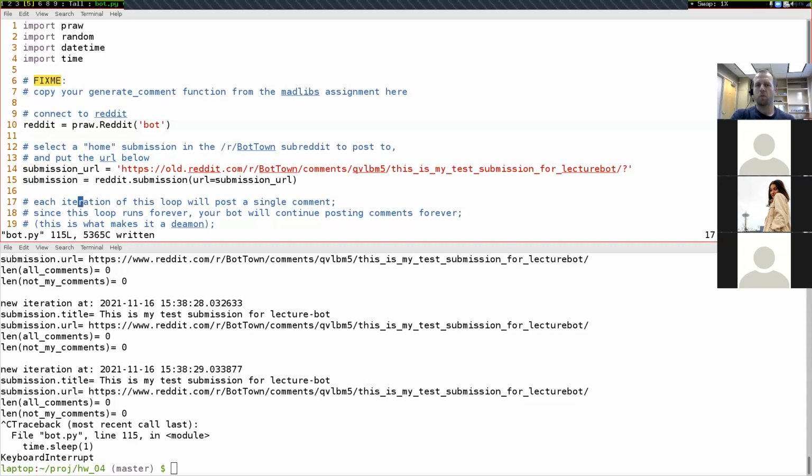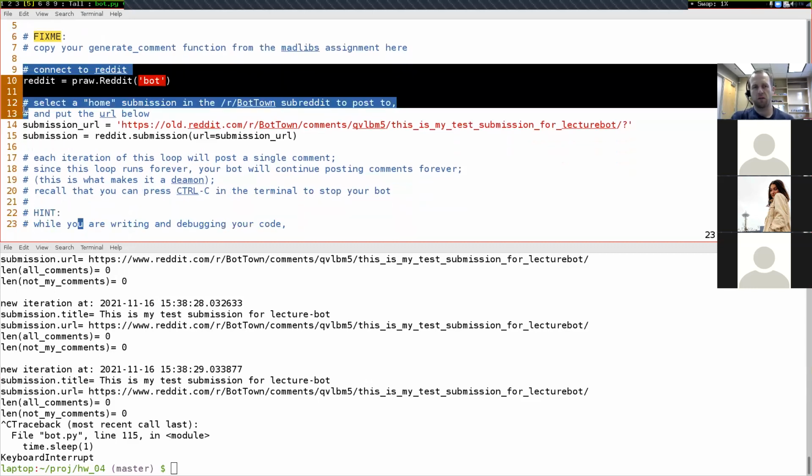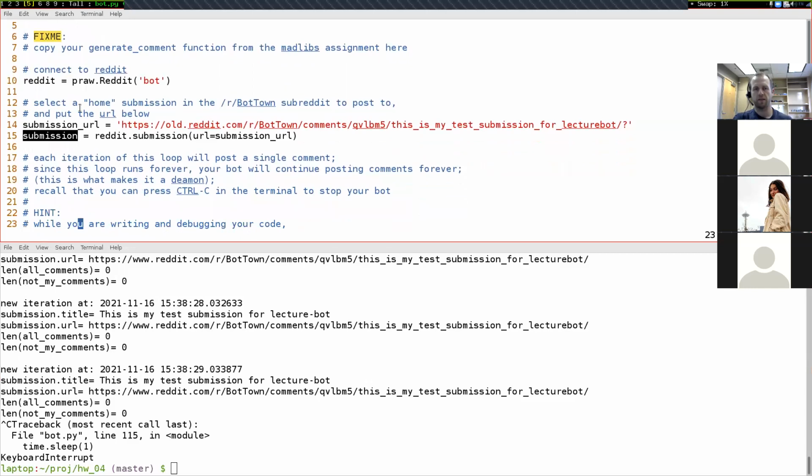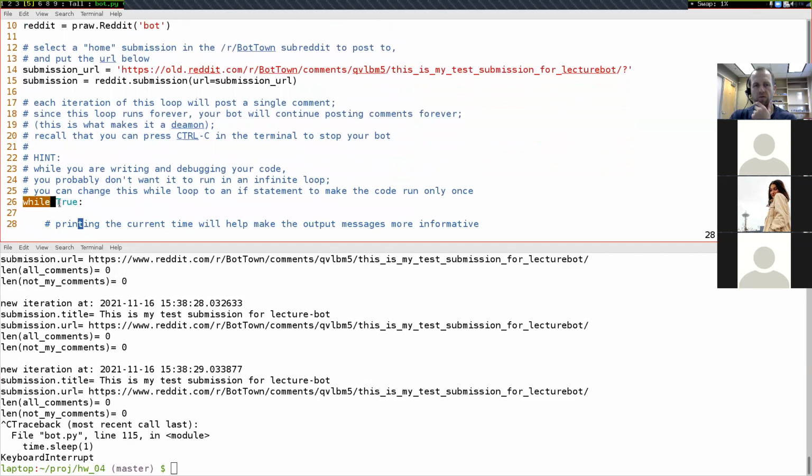So up at the top here, we're just doing things that we've seen before, getting a submission ready that we'll be able to work with. And then down right here on line 26, I have this infinite loop. And so while loops, one of the things about them is that they can be infinite. A for loop can never be infinite, but a while loop can. And in particular, the thing in the condition right here is always going to be true. So this is just going to run forever. As soon as we get to the end of the loop, it's just going to come back to the top and keep going forever.